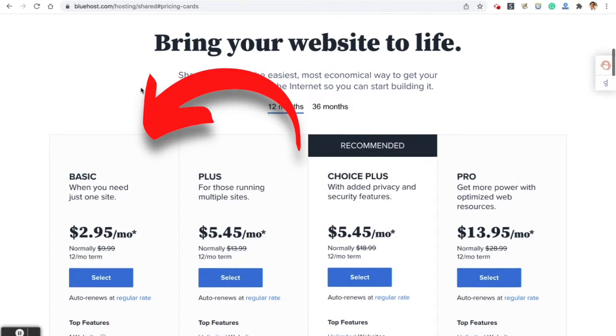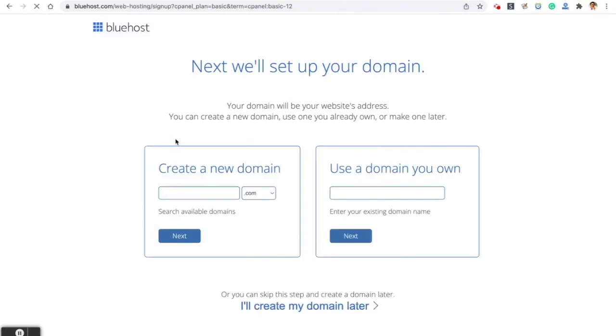Click Select on the left. And so you have two options here. If you do not have a domain name, you'll enter it here. But if you have one already, like let's say at GoDaddy, then you'd put that here and they'll encourage you to transfer it. It's best to transfer it because you'll have fewer technical headaches.